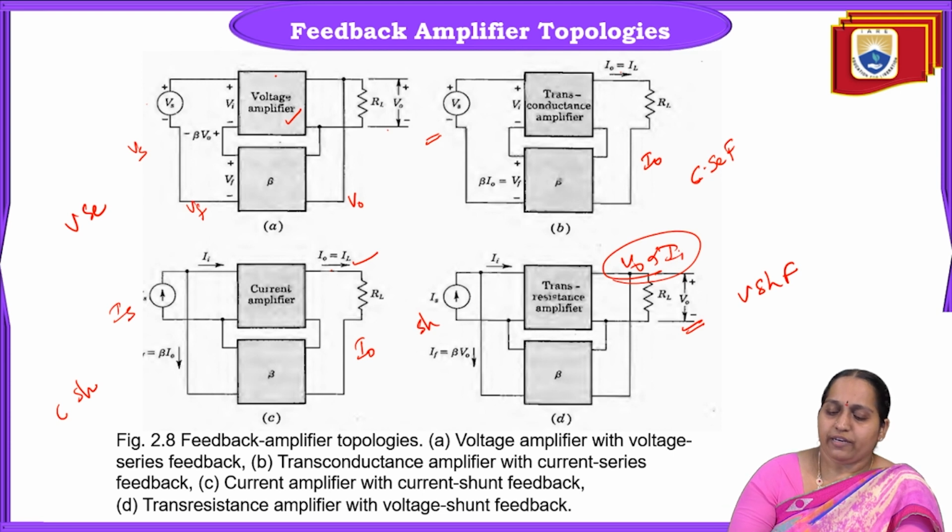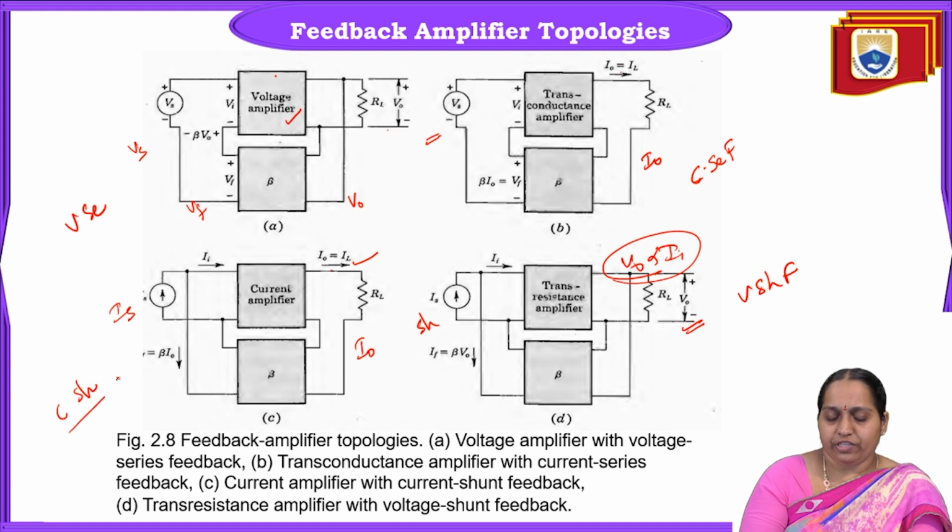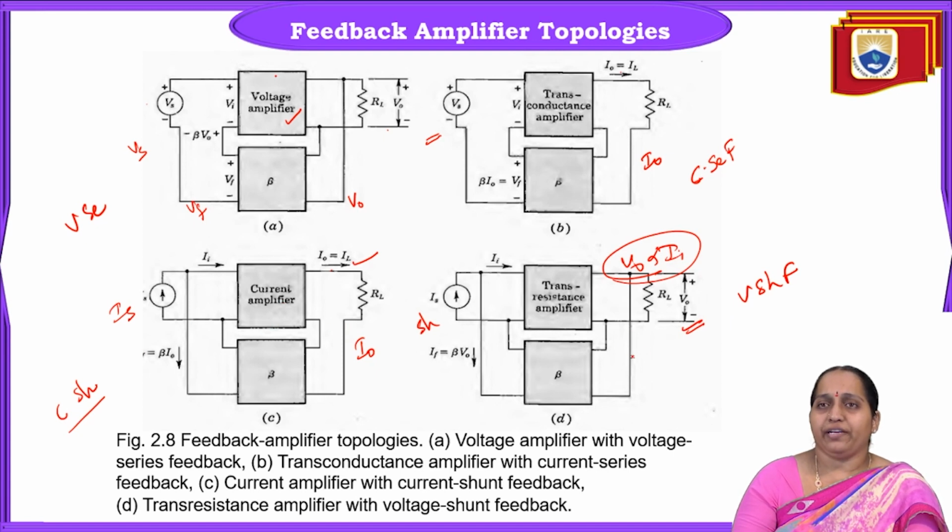In current series feedback amplifier, the basic amplifier is a transconductance amplifier. In current shunt configuration, the basic amplifier is a current amplifier. And finally in voltage shunt feedback configuration, the basic amplifier is a trans resistance amplifier.